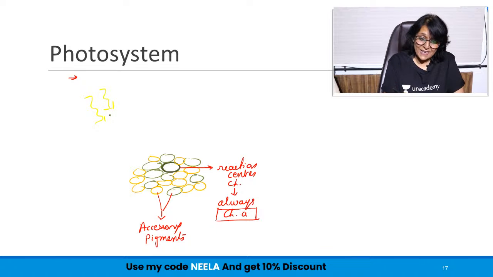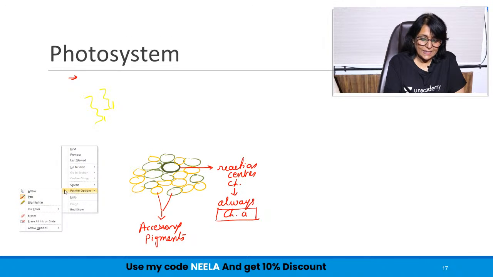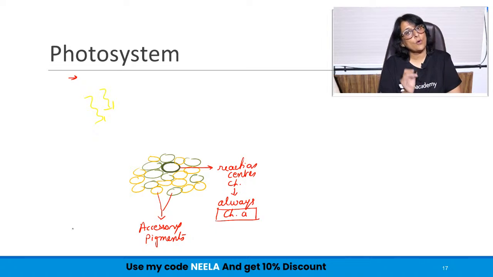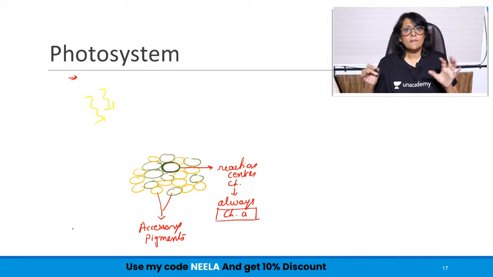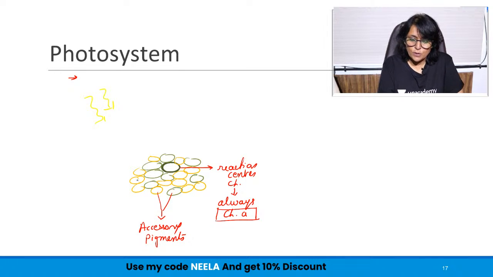Depending upon the capacity of a particular pigment, the pigment absorbs photons, whatever the capacity is. So suppose this pigment has absorbed some photons, it is going to pass on those photons to the next molecule. From here the photons will be passed on to the reaction center chlorophyll.